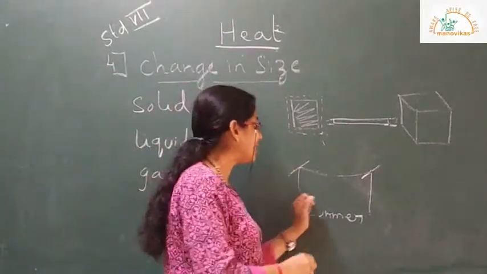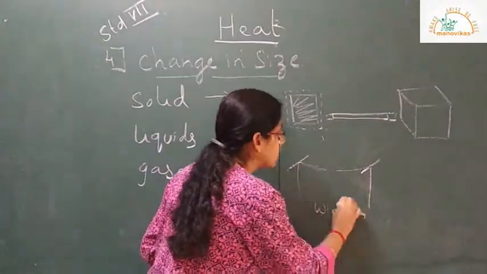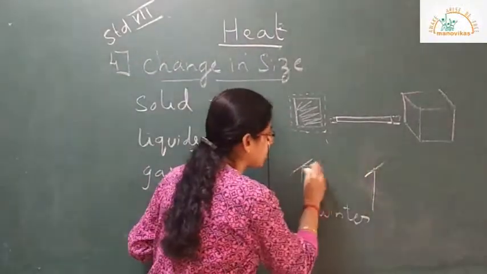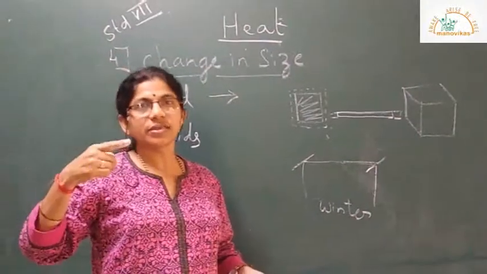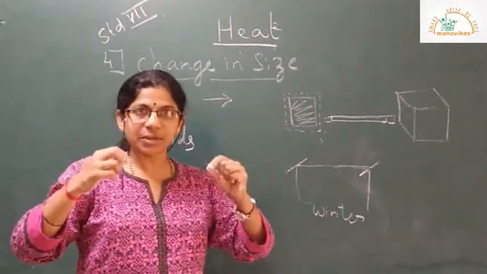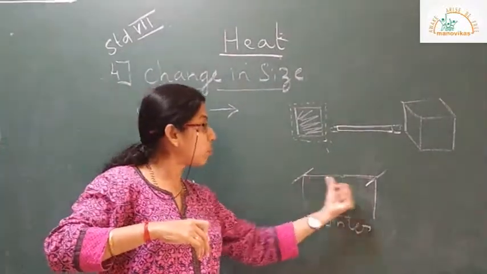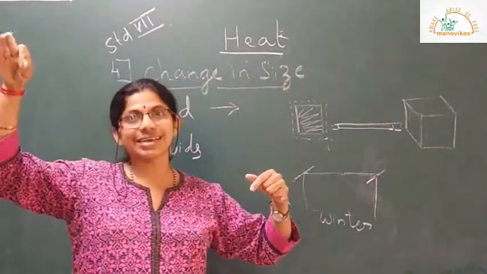Suppose they are being laid in winter. They are kept tight. Why? Because in summer, due to expansion, there is sag. Suppose they were kept loose at first, then in summer they will sag further.